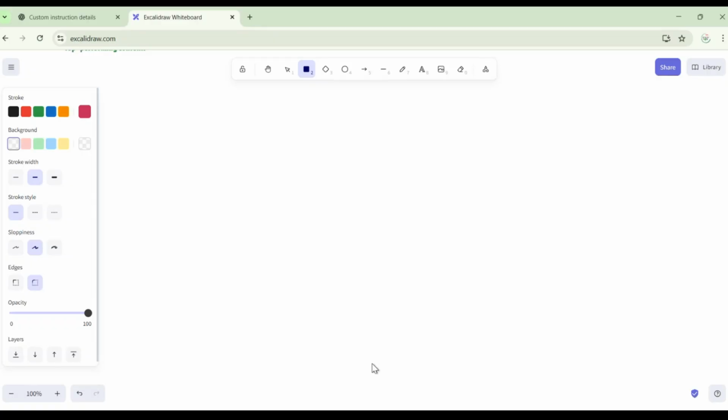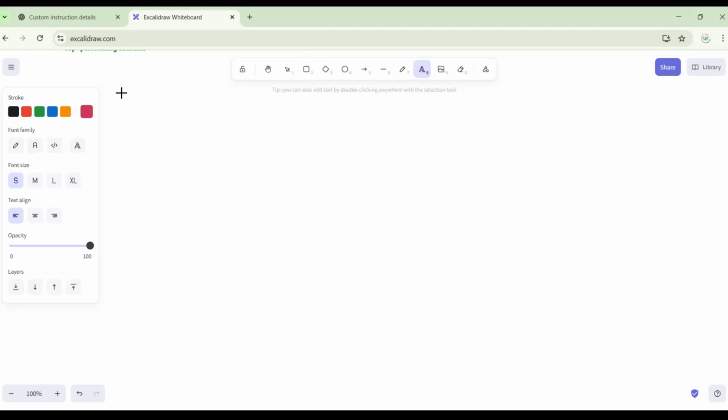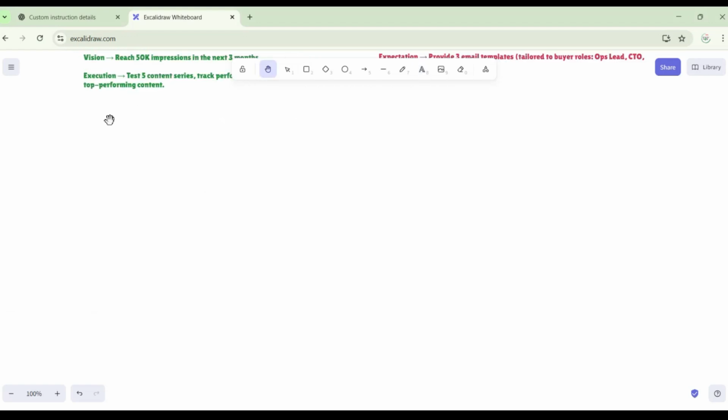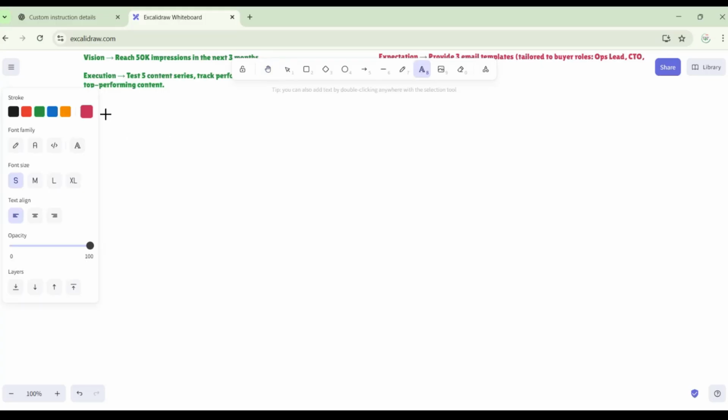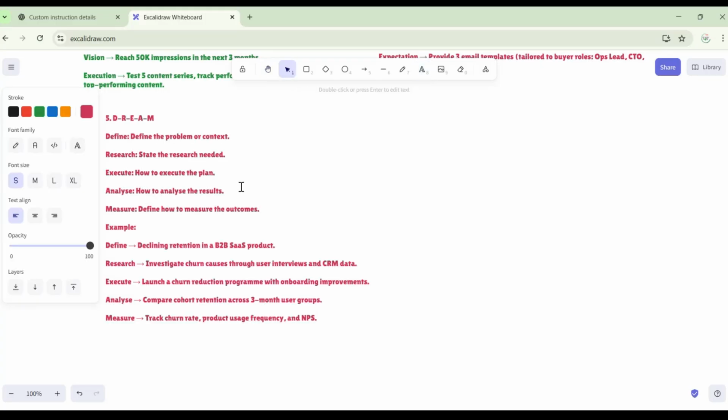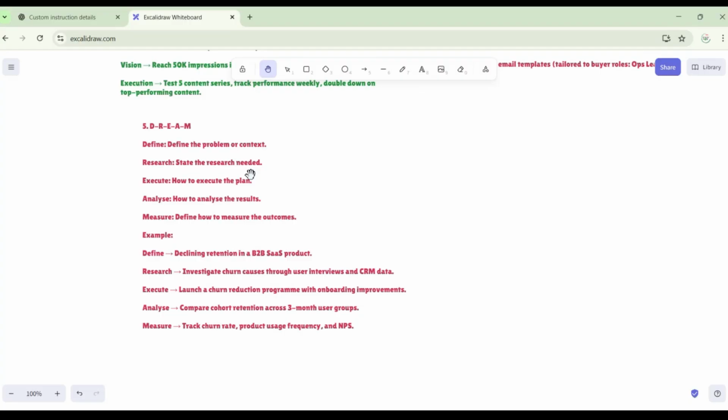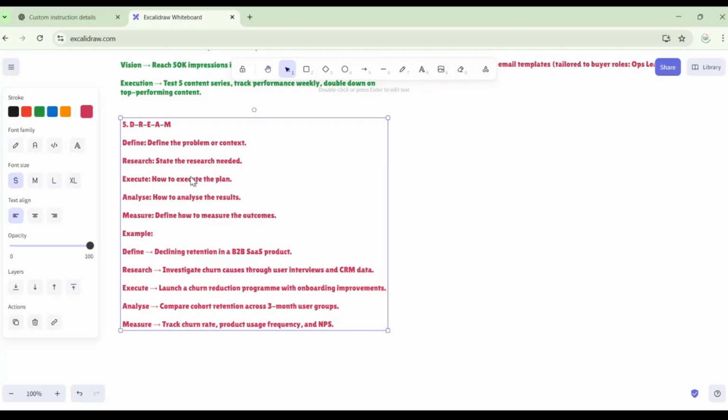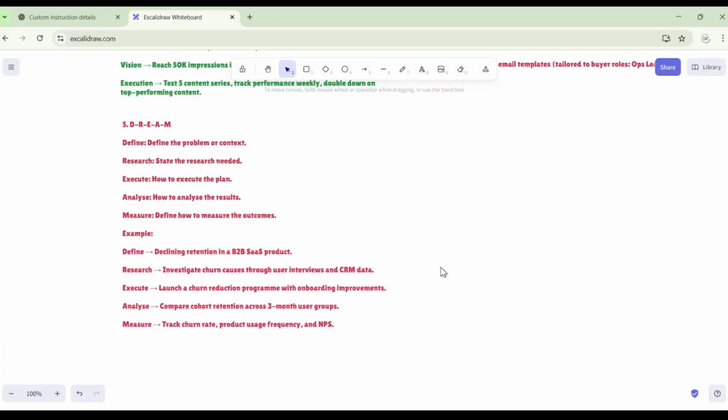There are more. This was the fourth one. There is the fifth one, DREAM. This is also a writing technique. What does this DREAM stand for? Yes, this is the fifth one, ma'am. Just read this. Please read this. What does this DREAM stand for? Define, research, execute, analyze, measure.